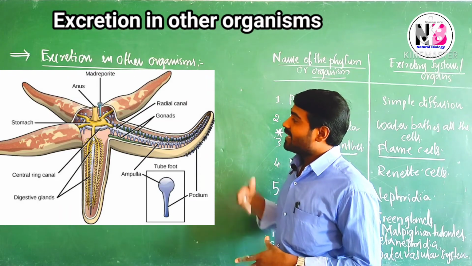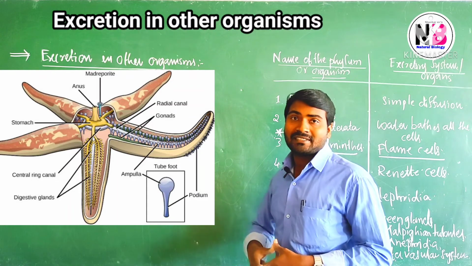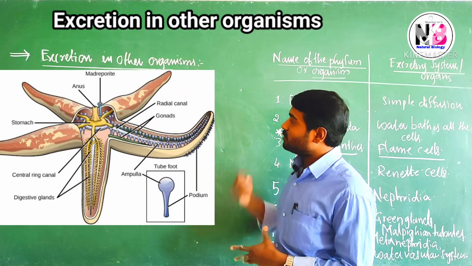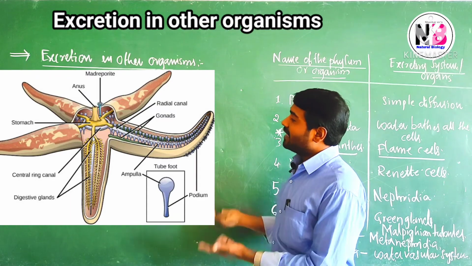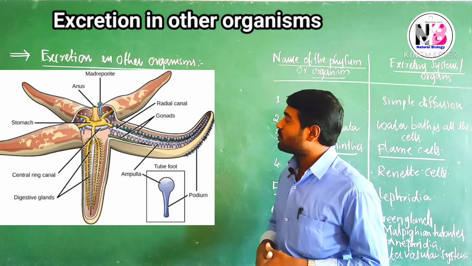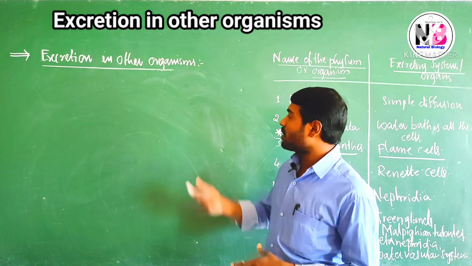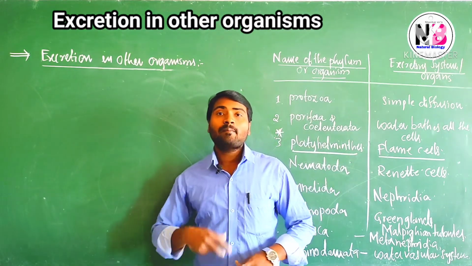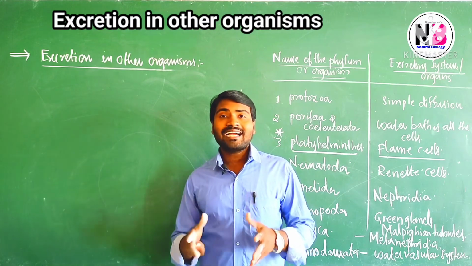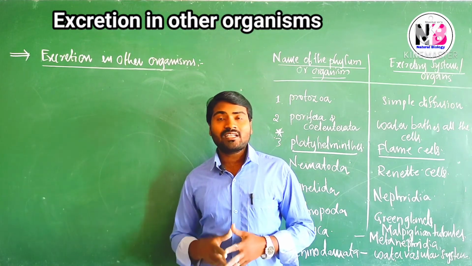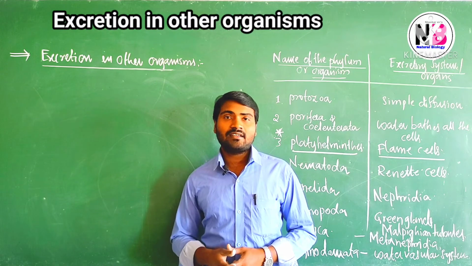In the arms there are many tube feet present. These tube feet receive the water and waste materials, where filtration takes place, and thereby water and waste materials come out from the tube feet, and a little amount of water also comes out through the madreporite. In that way, this system, called the water vascular system, is involved in excretion.